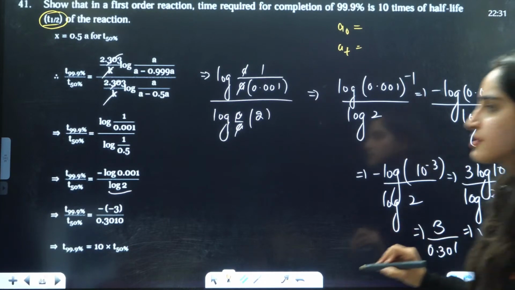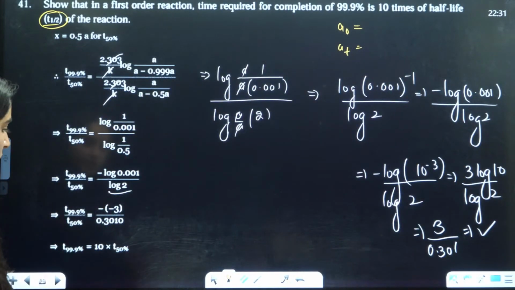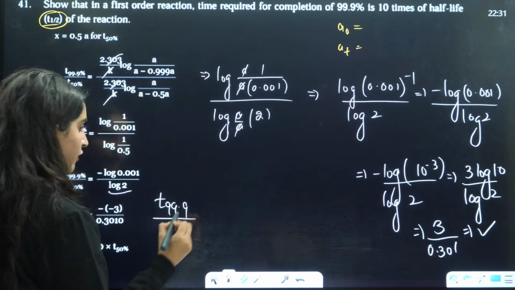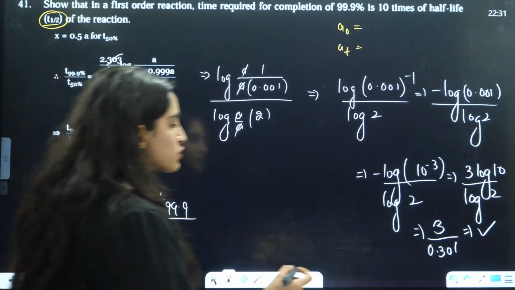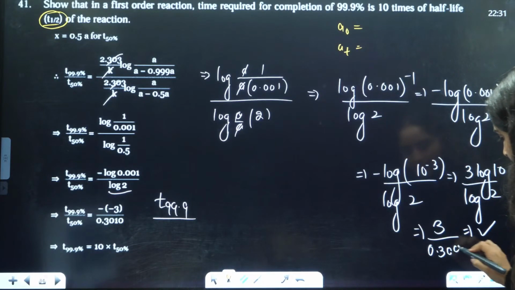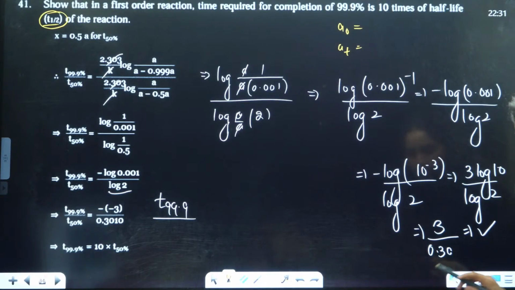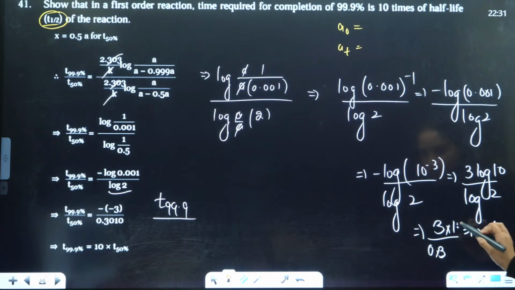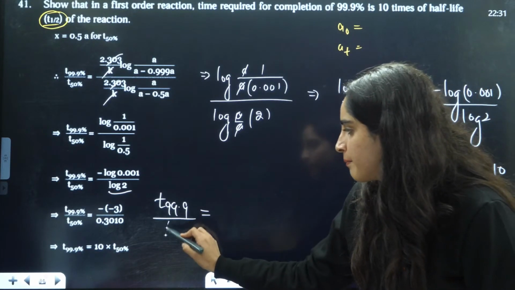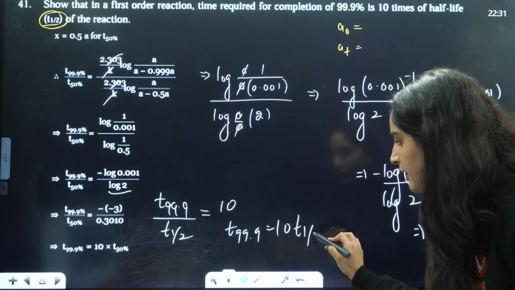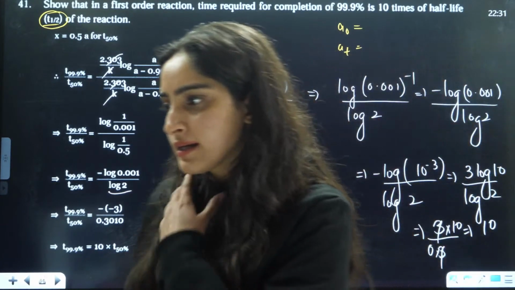0.301. So that is going to be the answer. So it is 3 by 0.301. That is going to be the answer. So you can say T99.9 divided by T half, if you just take it as 0.3 only, then 10 here, 3 will be cancelled, it will be 10, right? So here the answer will be T99.9 by T half is equal to 10. So T99.9 is equal to 10 times T half. So that is going to be the answer, right? Okay.